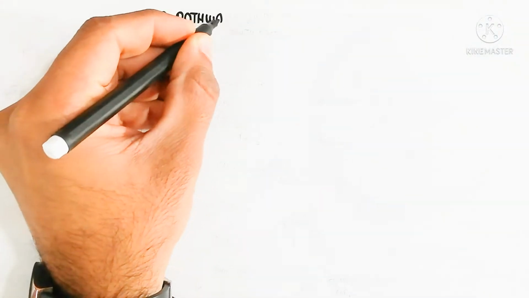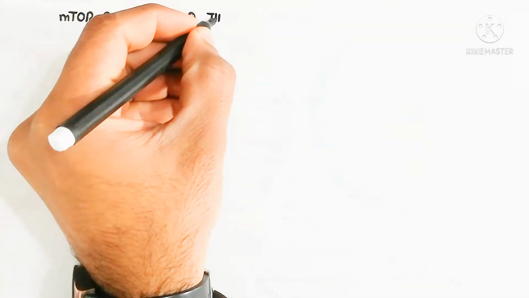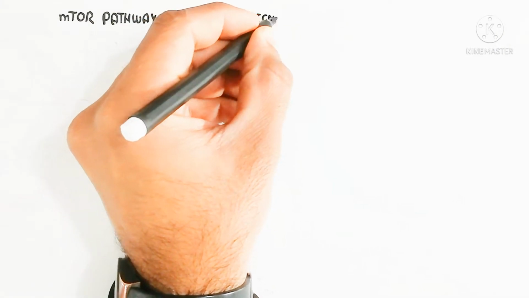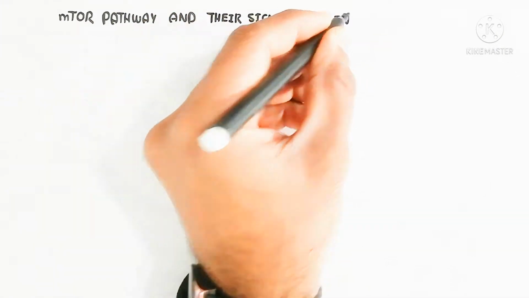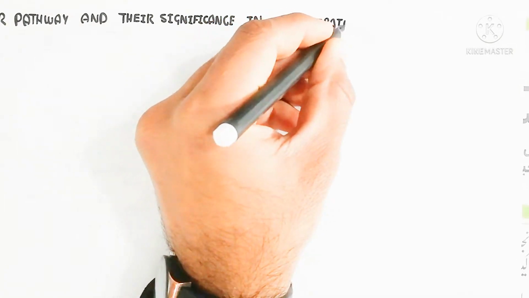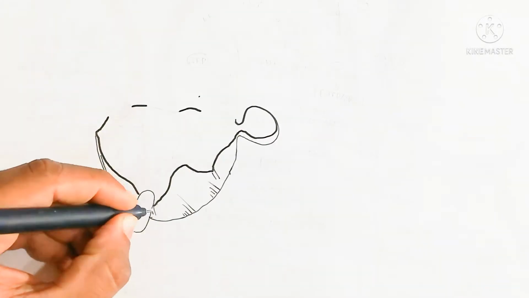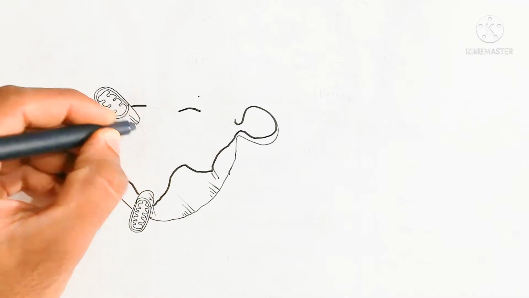Hello, in this video we will discuss the mTOR pathway and its significance in the proliferation of cells. So how to react this mTOR pathway, and mTOR complex 1 and 2. The important thing is that first of all we need to understand the mesosome, which is present in